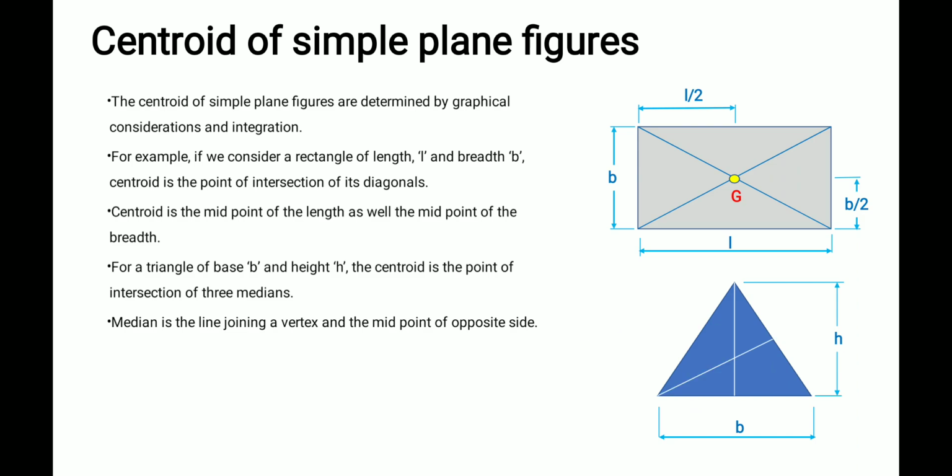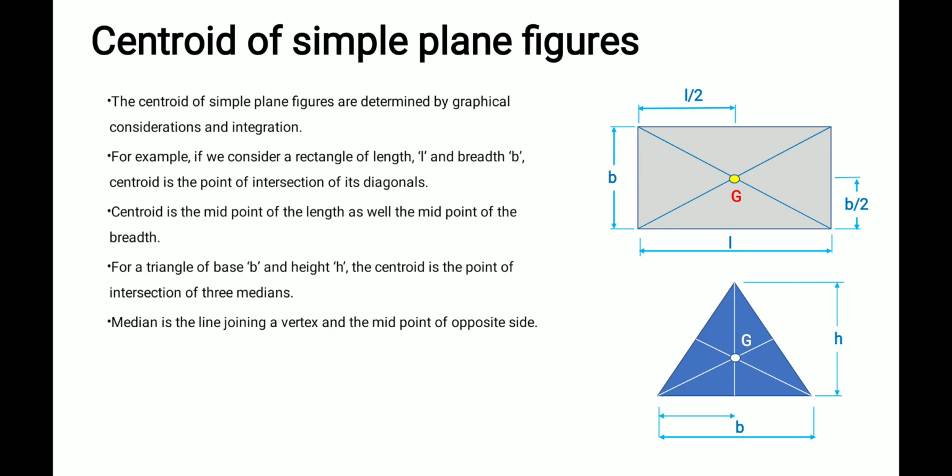Like that I draw another median. This is also a line joining the vertex and the midpoint of the opposite side. There I draw another median. So these medians meet at a common point. This point is the centroid point of the triangle, G.